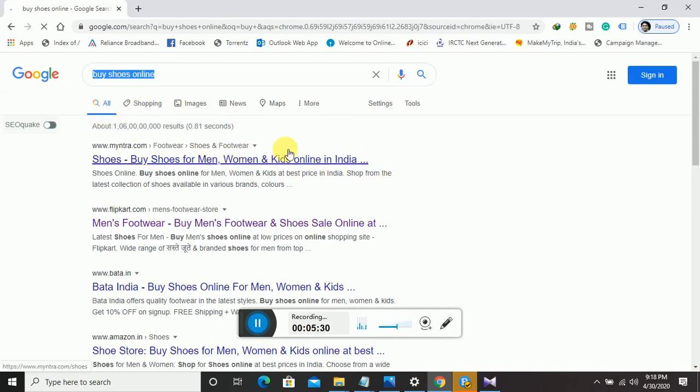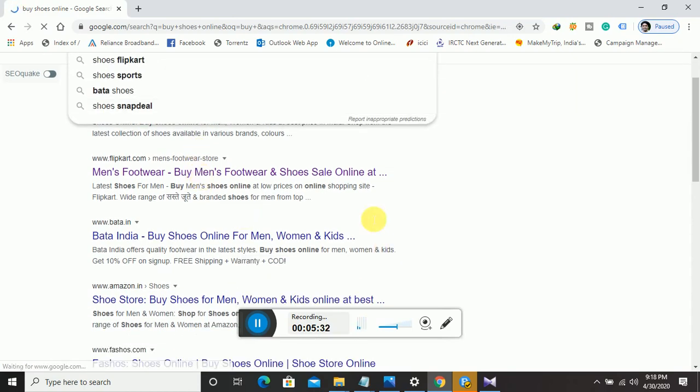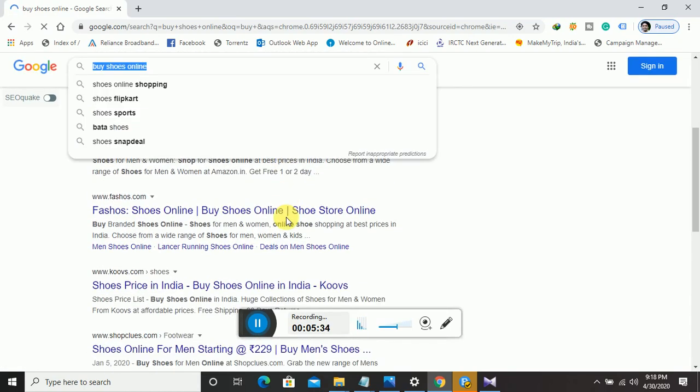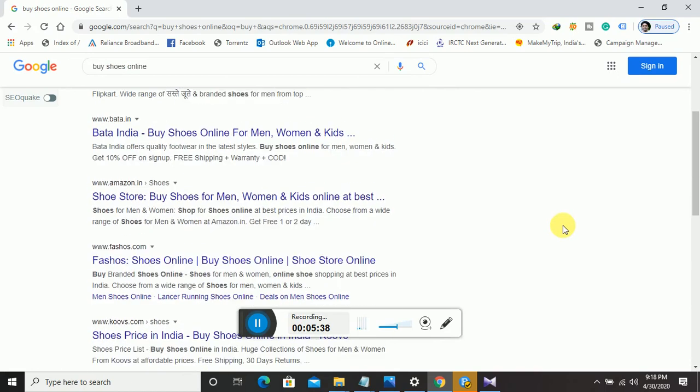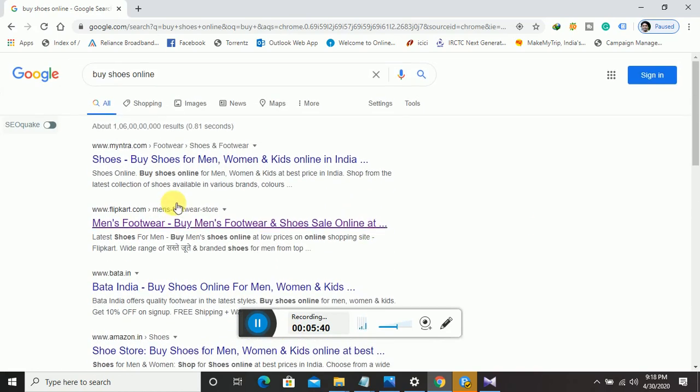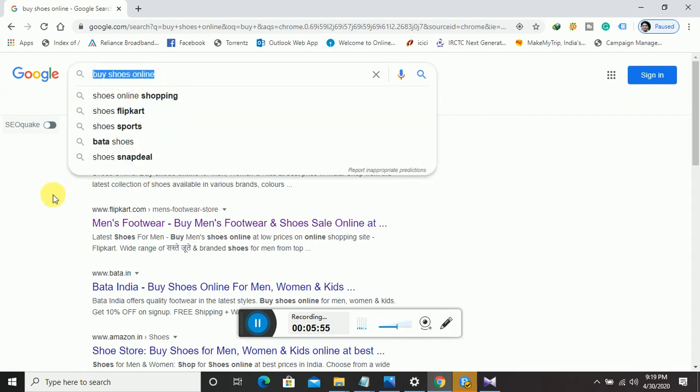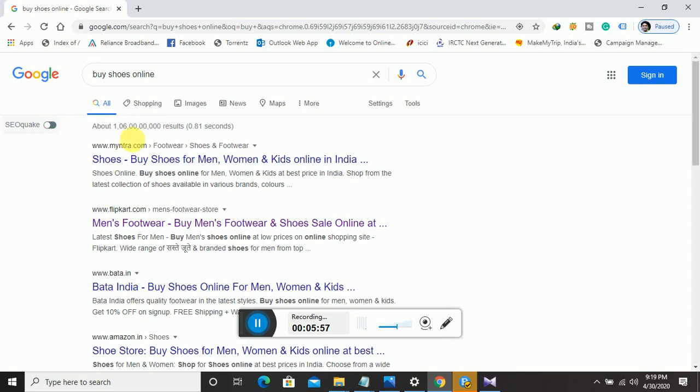Myntra is optimizing for this keyword. Flipkart, Bata, Amazon, Fashos, and Shoppers Stop, some websites are coming up. So they are all optimizing for this keyword. When we study the title of the website, they have shoes, buy, and online, these three words in the meta title. Also, you can see the description: shoes, online, buy. So all the three keywords which I typed are in this website.